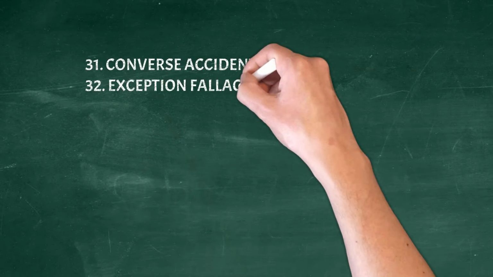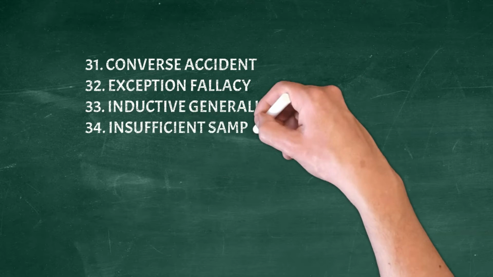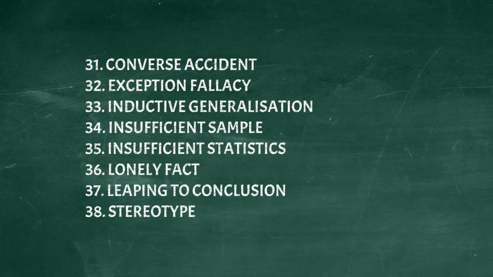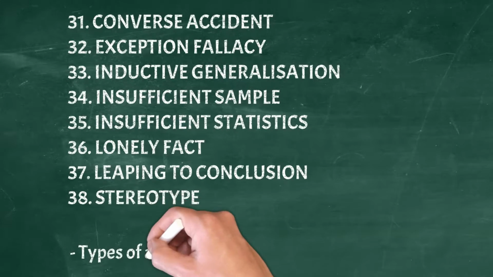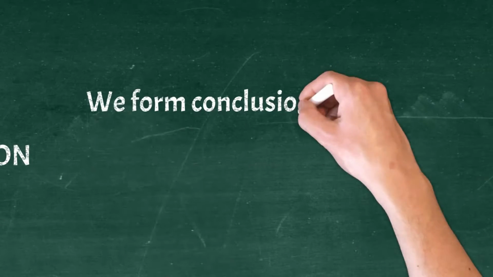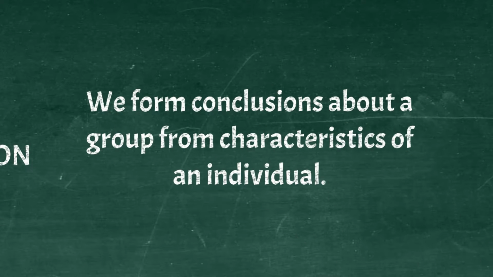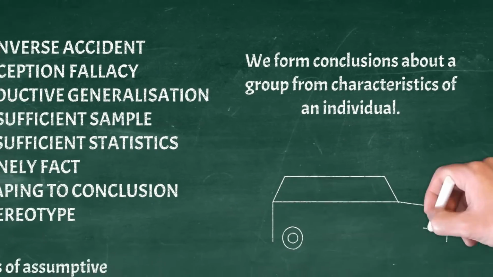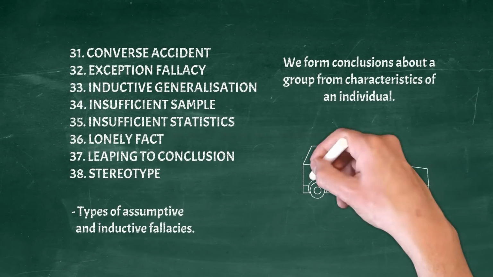Converse accident, exception fallacy, inductive generalization, insufficient sample, insufficient statistics, lonely fact, leaping to conclusion, stereotype. Types of assumptive and inductive fallacies. We form conclusions about a group from characteristics of an individual. Example: my nephews like playing with cars, so all boys like playing with cars.